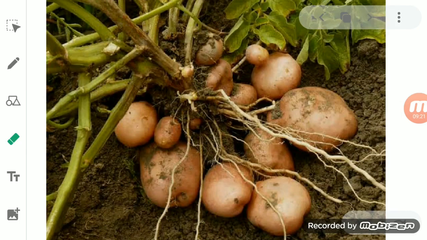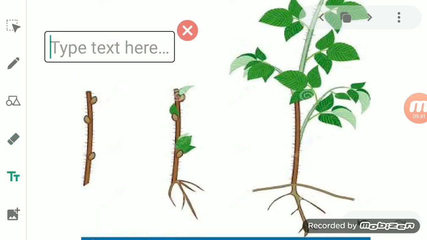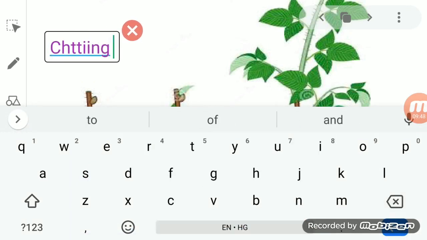Now there is another kind of reproduction, student, and that is cutting the plant. So this is the plant which reproduces through cutting. A small part of the plant which is removed by making a cut with a sharp knife is called a cutting.